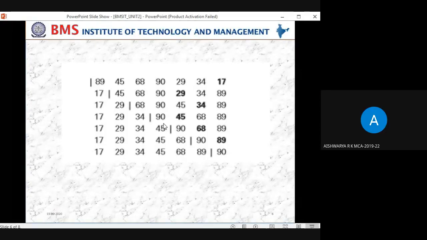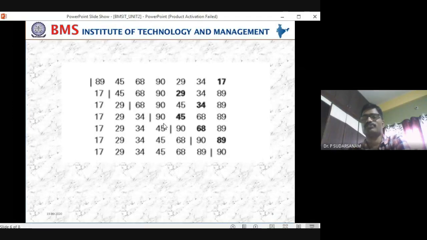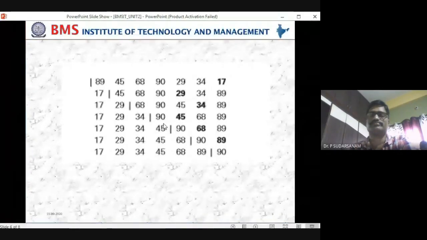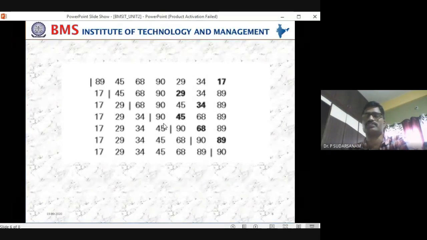45 is now swapped with what? 90, sir. That's it. So where do you have problems? I am not understanding. Do you have any problems to swap? No, sir. Okay. In the examination, if one step goes wrong you will get 0 marks. In internals, if I give the same problem and you solve one statement wrong, you will get 0.